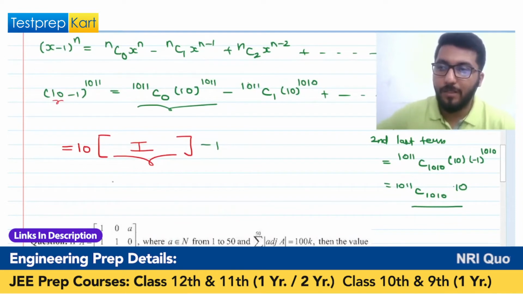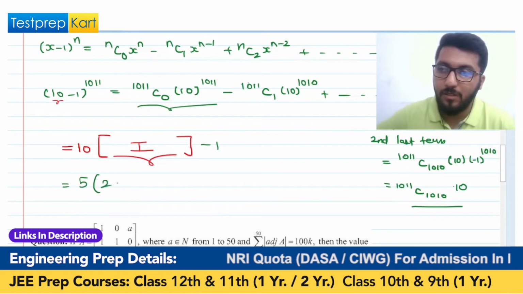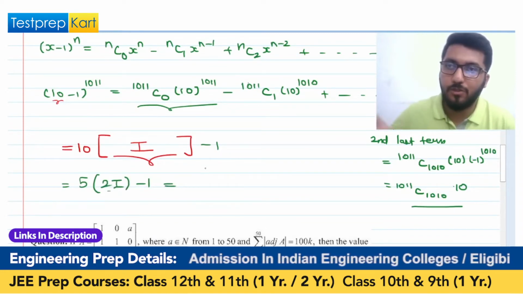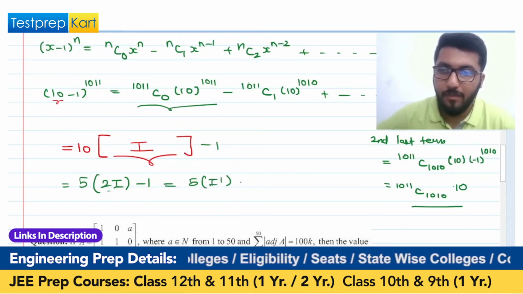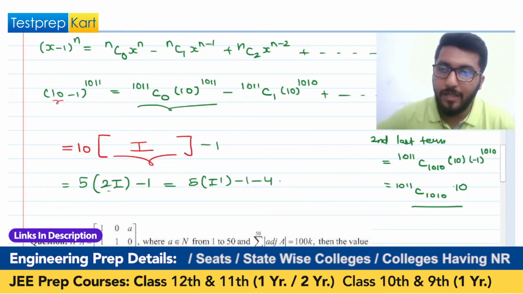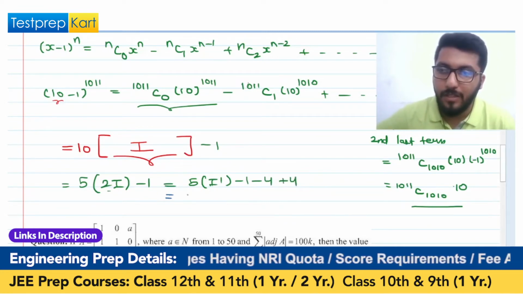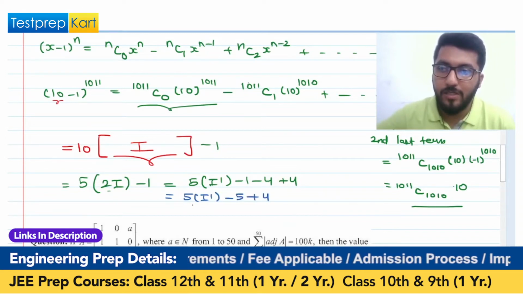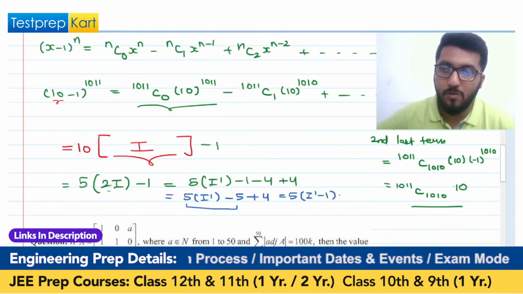Now we have to divide this whole thing by 5, right? So if you want to divide it by 5, you need to understand we will create 5. How? I can write it as 5 times 2i minus 1. 2i I can represent with a new integer because twice of any integer will be an integer only. So 5 times i dash minus 1. I'm adding 4 and subtracting 4. So this will give me 5i dash minus 5 plus 4. Can you see that I can take 5 common from here? So 5(i dash minus 1) plus 4.